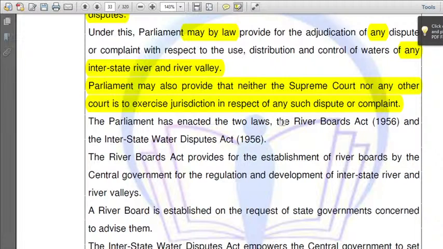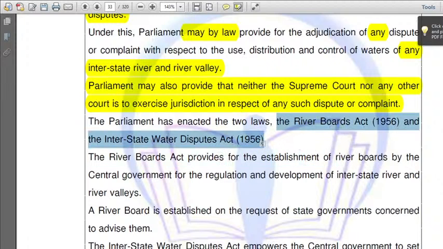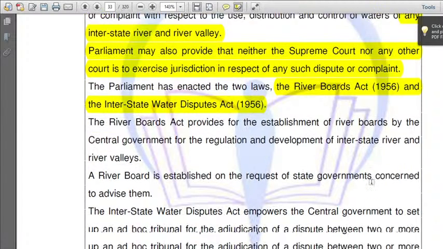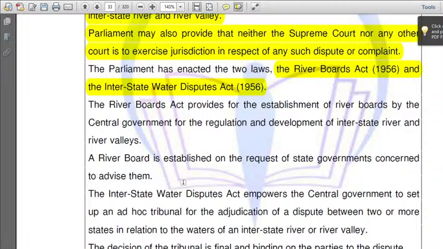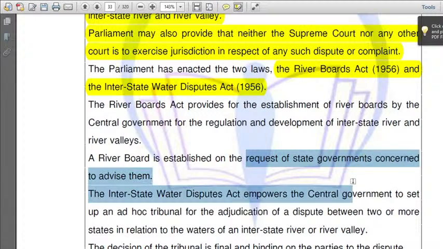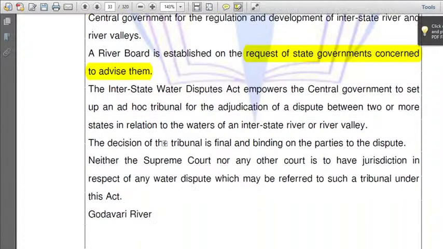Parliament has enacted two acts regarding this: the River Boards Act and the Interstate Water Disputes Act, 1956. The River Boards Act provides for the establishment of river boards by the central government for the regulation and development of interstate rivers and river valleys. So, when is a river board established? It is established on the request of the state governments concerned, to advise them. Next, the Interstate Water Disputes Act empowers the central government to set up an ad hoc tribunal for the adjudication of disputes between two or more states in relation to the waters of an interstate river and river valley.